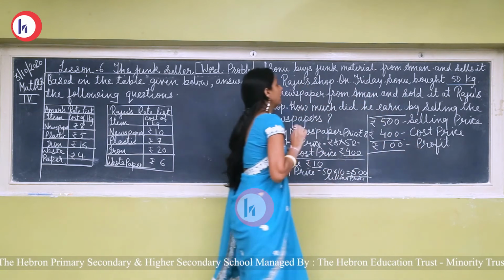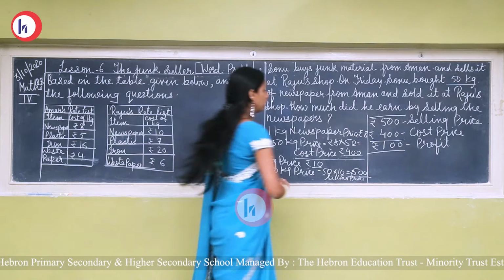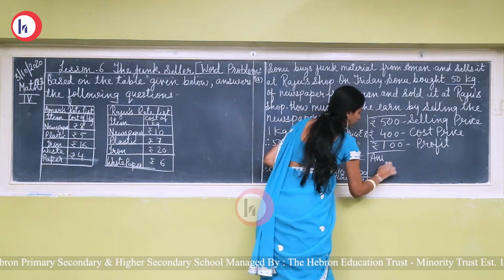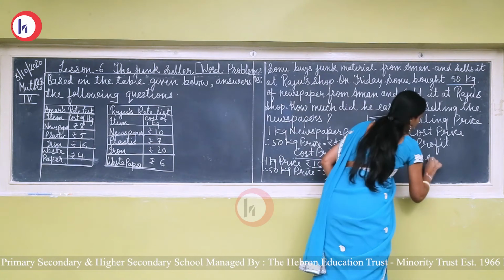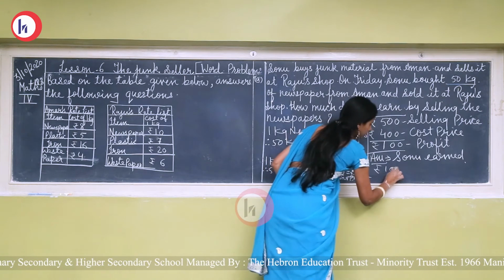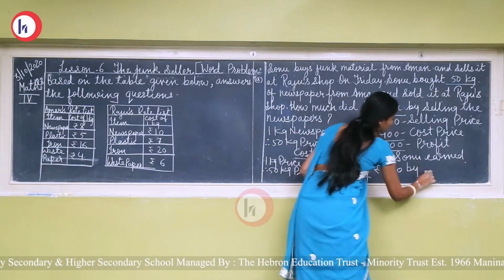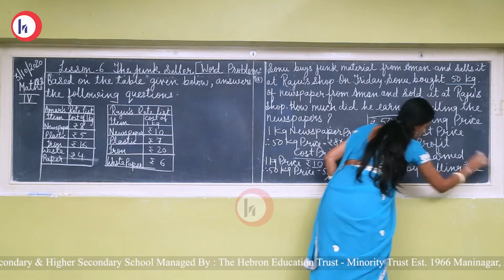Okay, now answer. How much did he earn by selling the newspaper? So the answer will be: Sonu earned ₹100 by selling the newspaper.